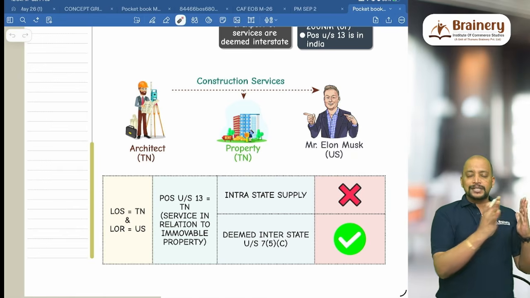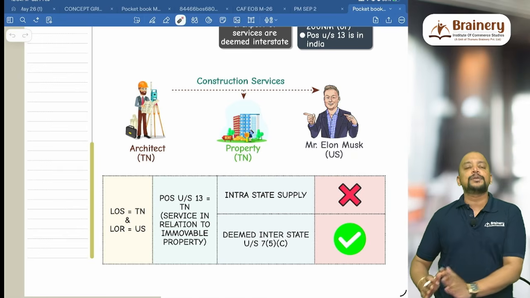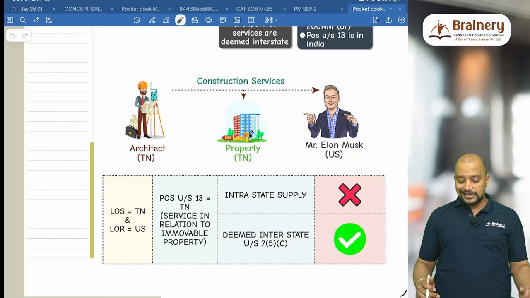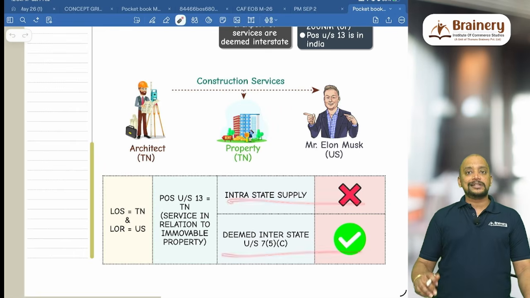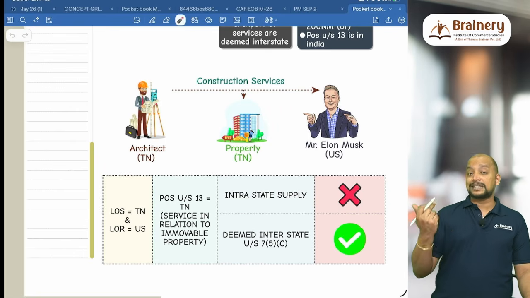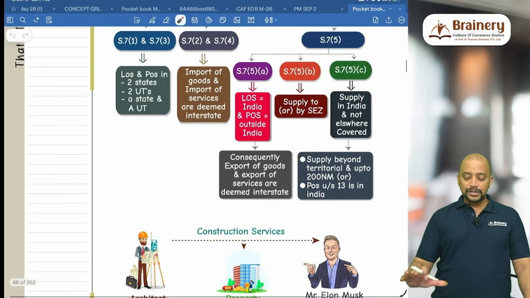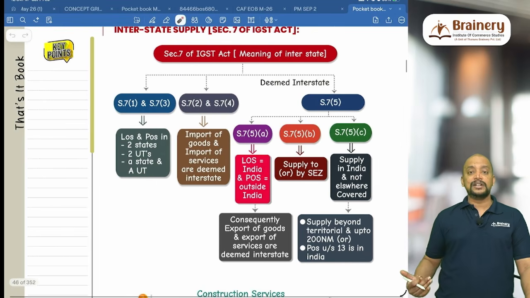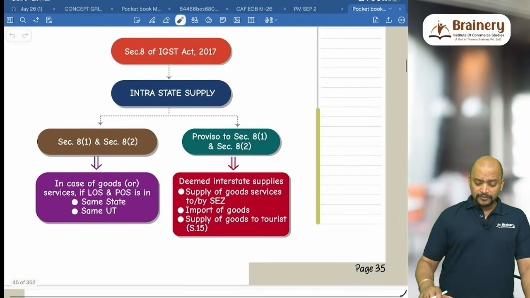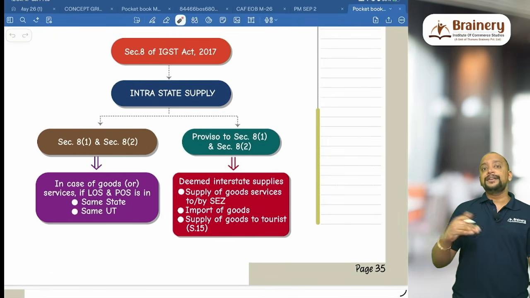If you observe here, supplier is also Tamil Nadu, place of supply also Tamil Nadu, but it will not become intrastate supply. It will become deemed interstate supply because the place of supply is determined under section 13 and that is in India. So these are the transactions which are treated as deemed interstate as per 7. Then section 8 talks about intrastate supply.